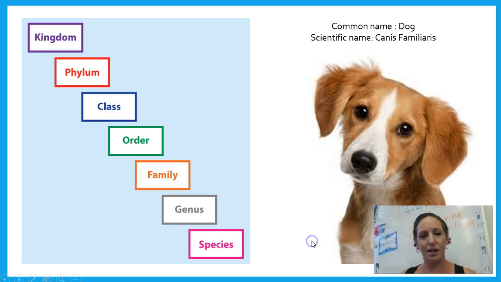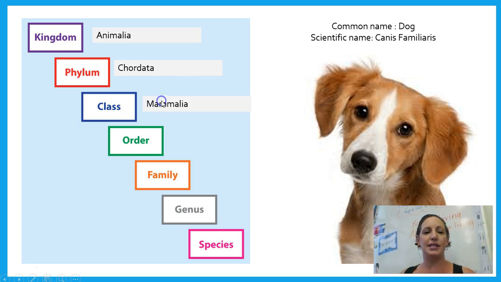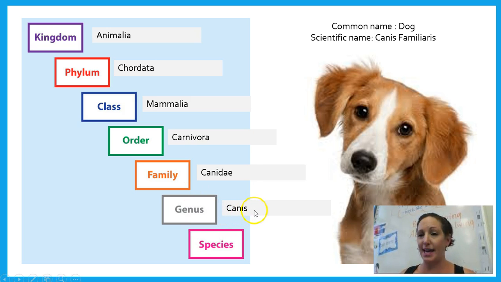That's your grizzly bear. All right, let's have a practice. So we've got a dog here, and its common name is dog. Scientific name is the Canis familiaris. So its kingdom is Animalia. Its phylum is Chordata, because it's got a spinal cord. Its class is Mammalia. It is a mammal. Its order is Carnivora. It eats meat. Its family is the Canidae. You might think that that's similar to canine. Sometimes we call our dogs canines. Its genus is Canis, and its species is familiaris. So its scientific name is Canis familiaris.